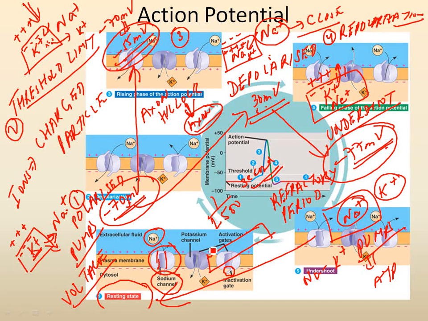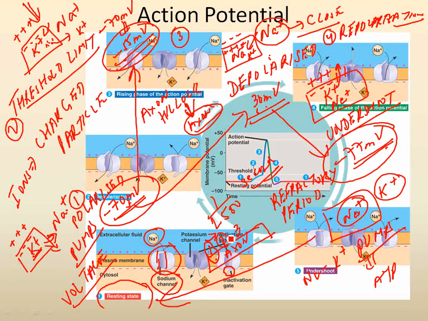So let's divide the axon into 3 parts, okay? 1, 2, 3. So here what happened? At this point, let's concentrate. From minus 70, the voltage changed to 30, and then back to minus 77. So this change in the polarity will cause a short electrical current, a very small electric current, to be generated, which will flow a short distance from point 1 to point 2 down the axon.